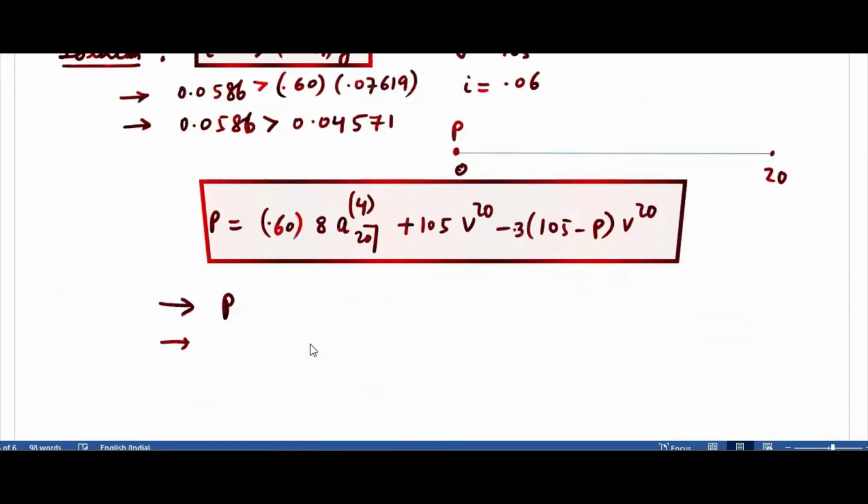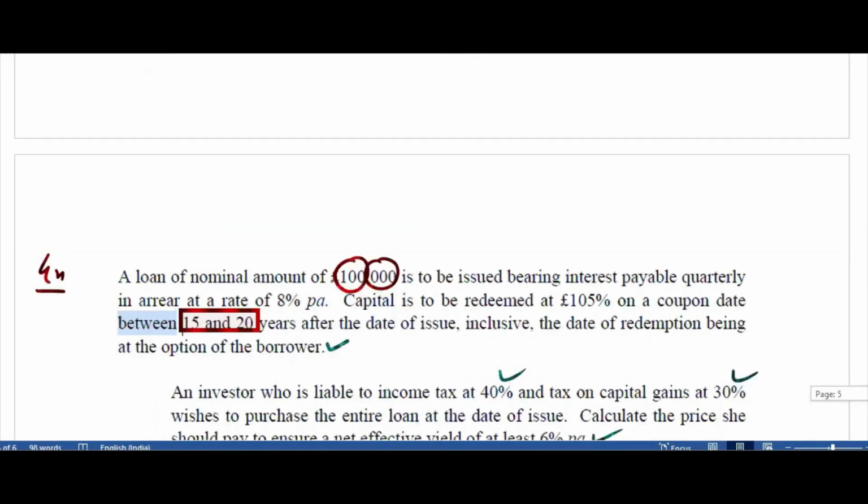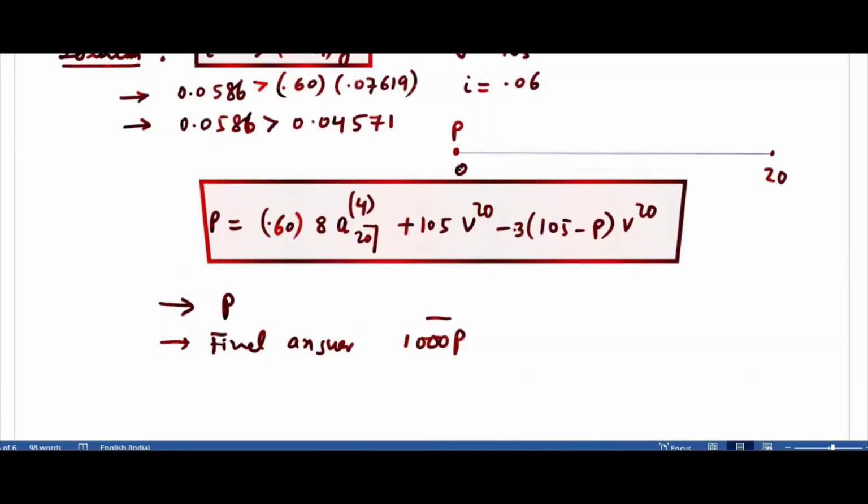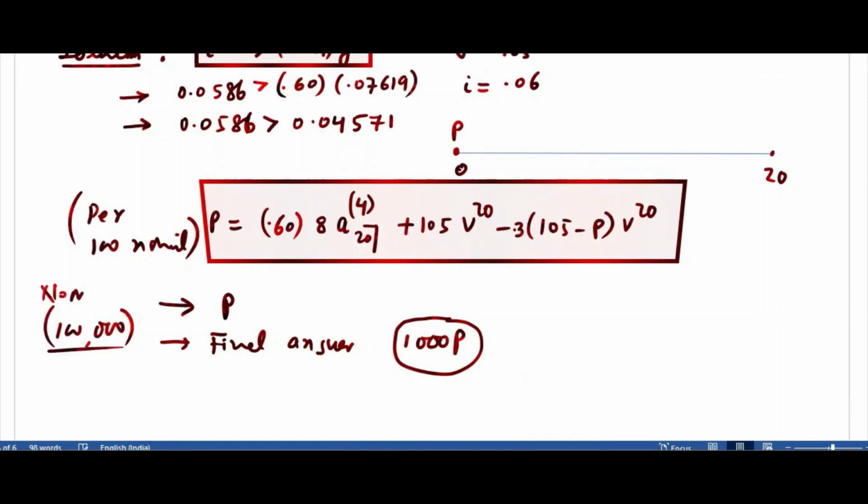So final answer will be 30 extra, right? 100 nominal we have taken. So yeah, 3 zeros. So this will be our final answer. This is the price for 100 nominal. Now we have nominal 100,000. This amount you purchase. If one paper is 100, this is one paper price. But you purchase this amount. So how many papers? We have 1,000 papers. So for each paper, it will be P. So 1,000 P will be the answer. You have to solve this question to get P. That's all.